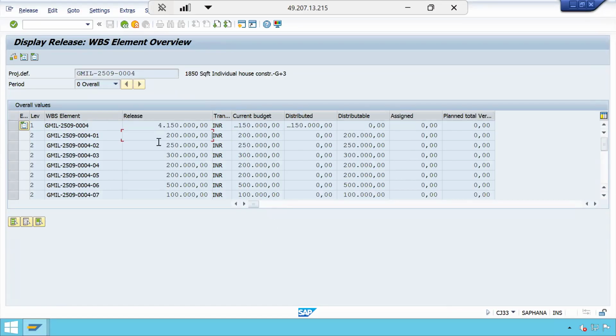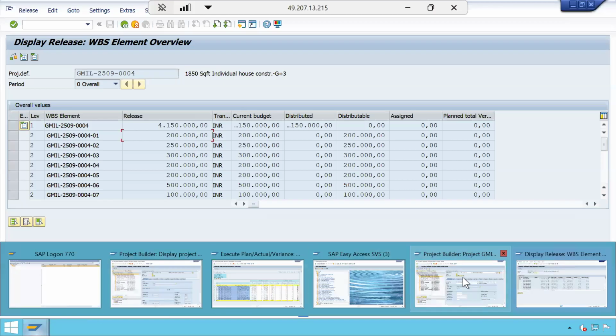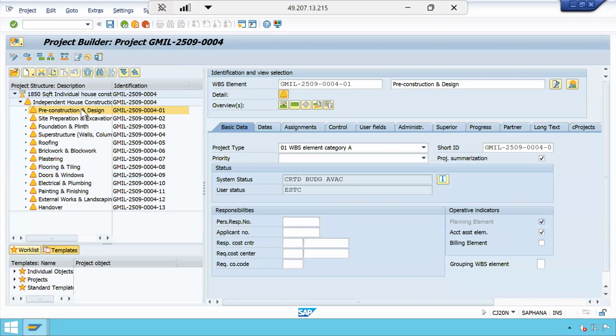So as per my understanding, whenever I reach 90%, what is 90% of 2 lakhs? 9 2 18, right? 1,80,000. Whenever it reaches 1,80,000, it should give me a warning message, right? Agree? Yes, sir.